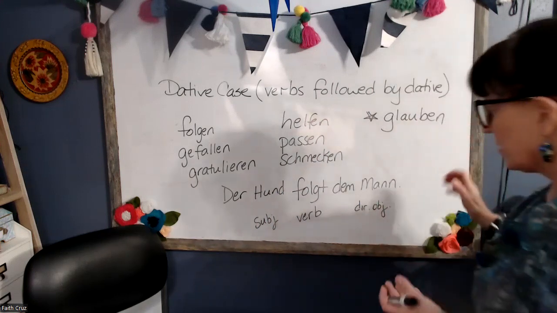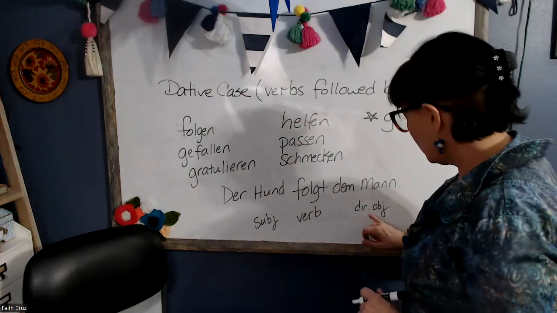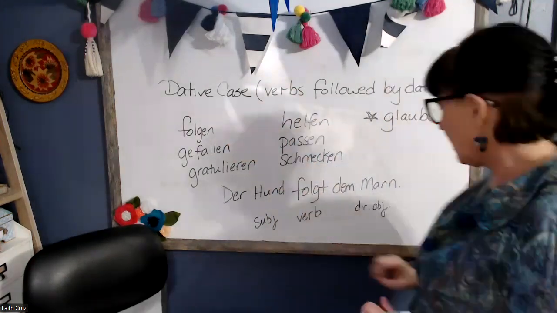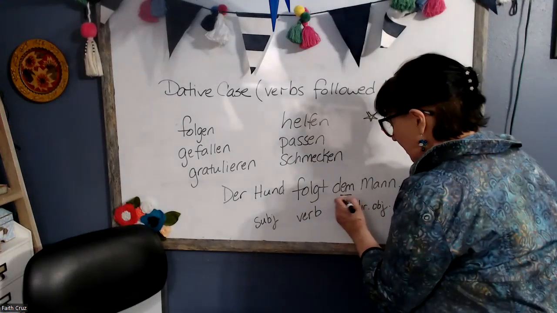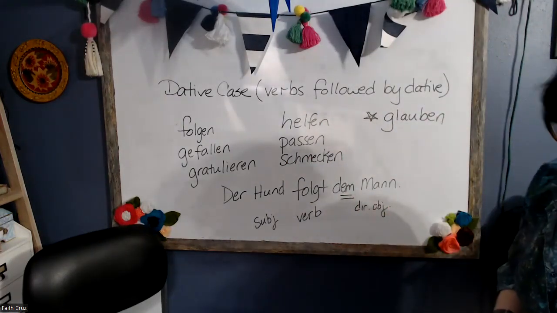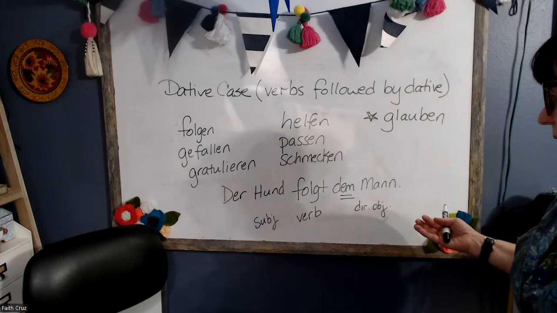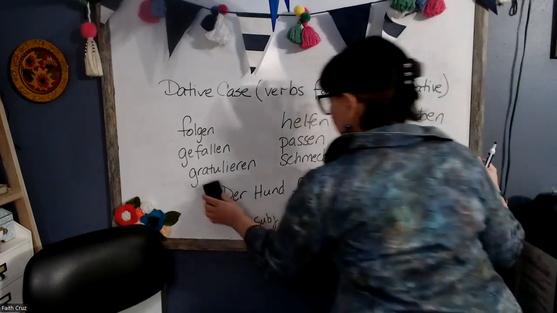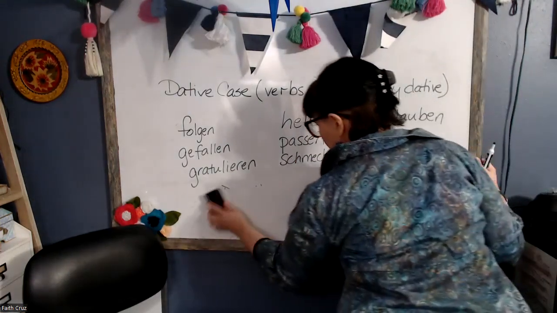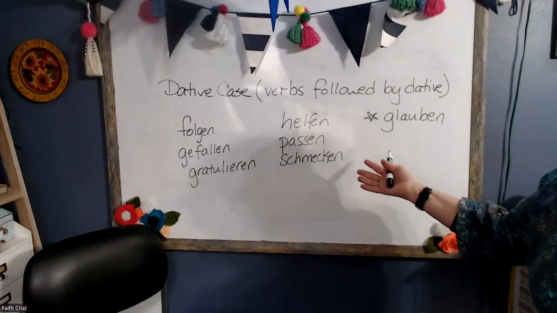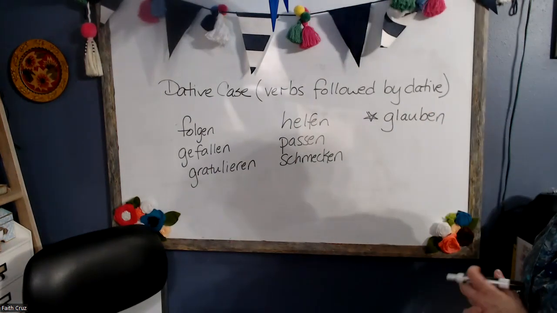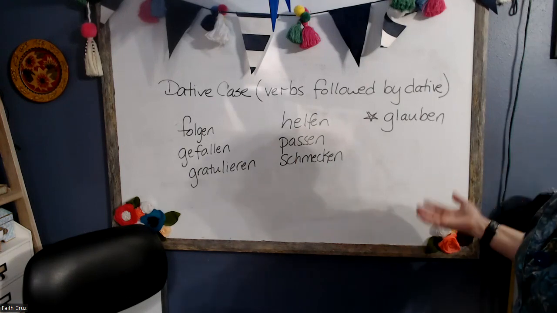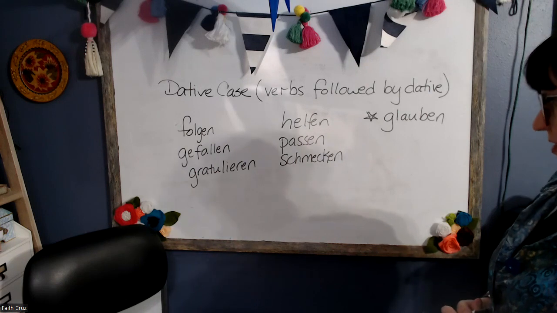And if this were an ordinary verb, this would be accusative case. But because it's one of the verbs that I have memorized, this is dative case, then I have a dative case marker for the man. Der Hund folgt dem Mann. Simply because of the verb, no other rule. So each of these verbs is going to work this way, that even the direct object of it will be followed by dative. But there are a couple of unusual things that I want to talk about.